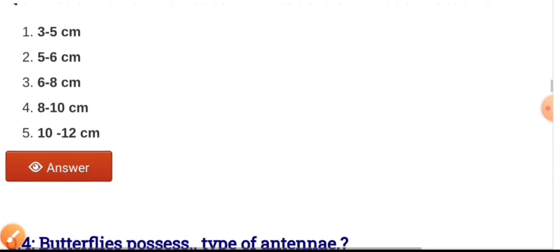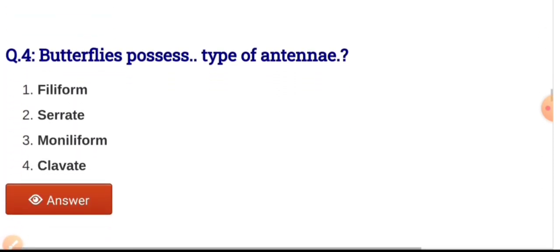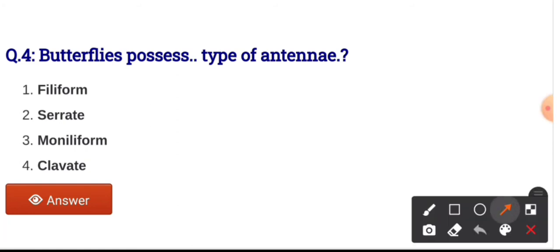Next question, question number 4. Butterfly possess dash type of antenna, and the options are filiform, serrate, moniliform and clavate, and the correct option is clavate. Clavate type of antenna is present in butterfly. In case of clavate antenna, the terminal segments of antenna form a club shaped structure, and the examples of clavate antenna are butterfly as well as blister beetle.